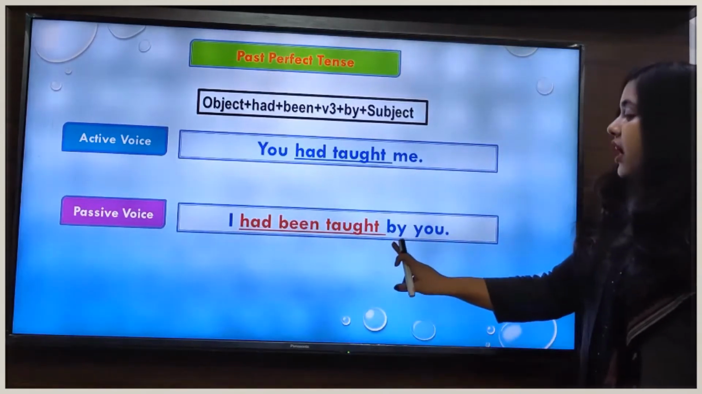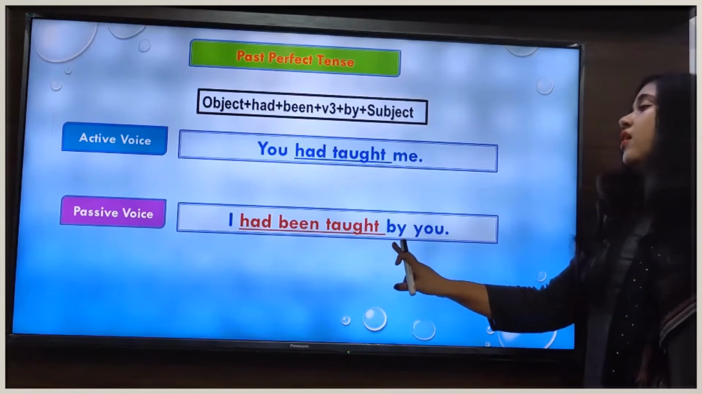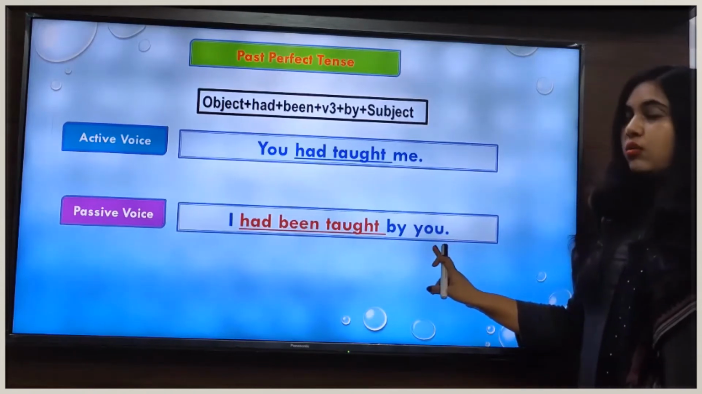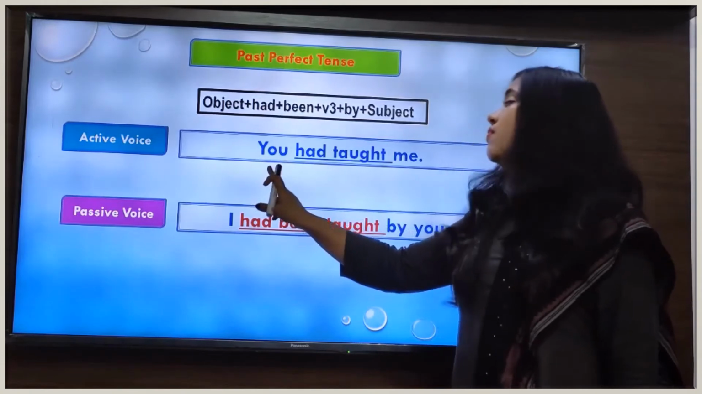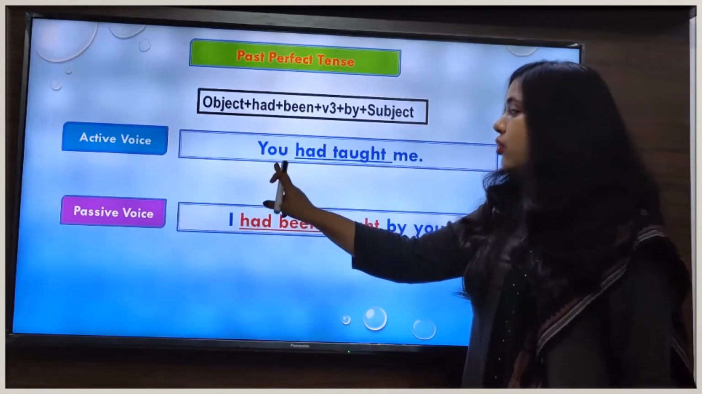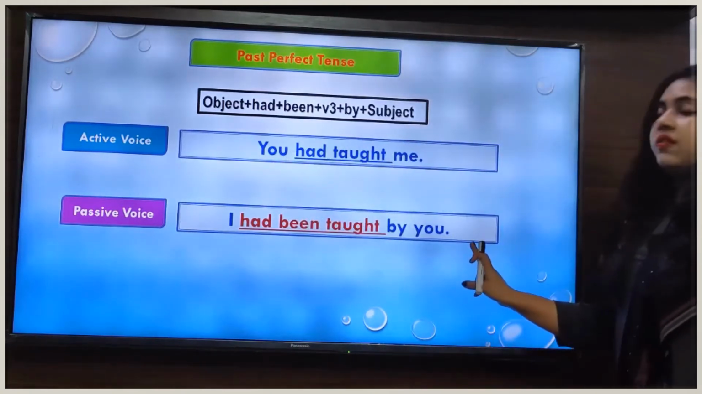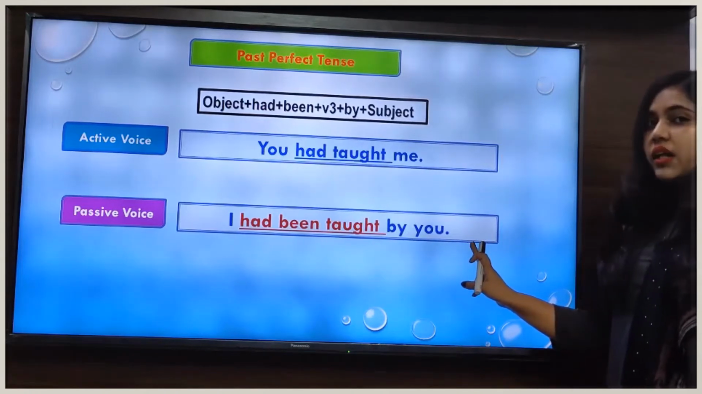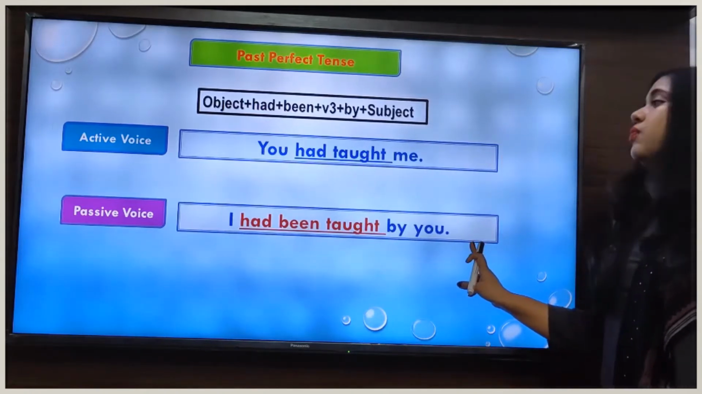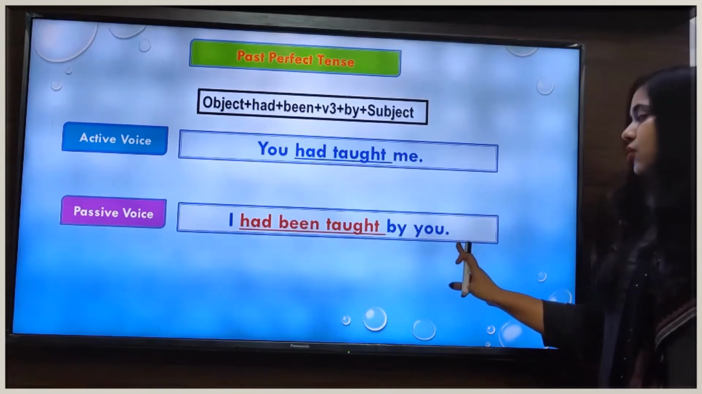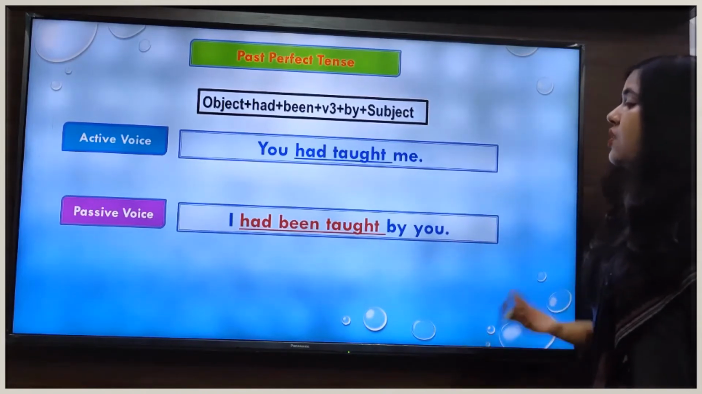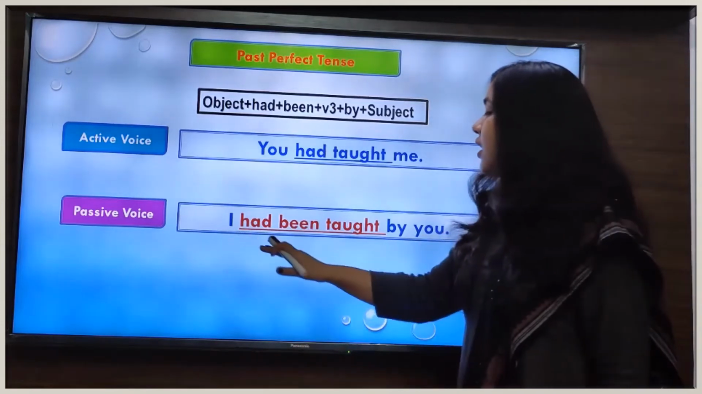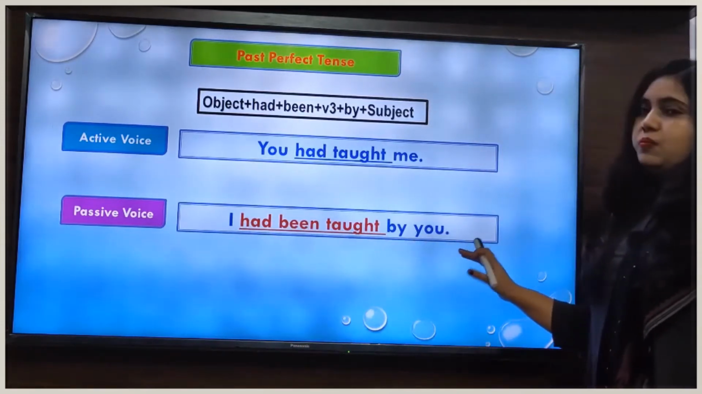And after adding the preposition by, we have written here you. Because in this sentence, our subject is you. So when we change the pronoun you in the objective case, then we will write the objective case of the pronoun you, that is you. So that's why we have written here you. So our sentence will be in passive voice. I had been taught by you.